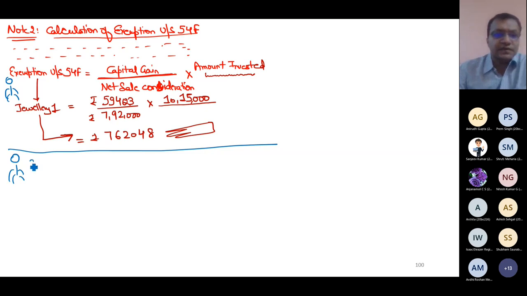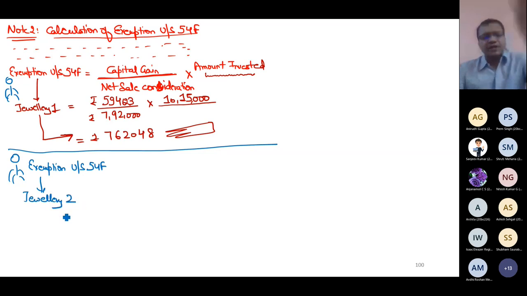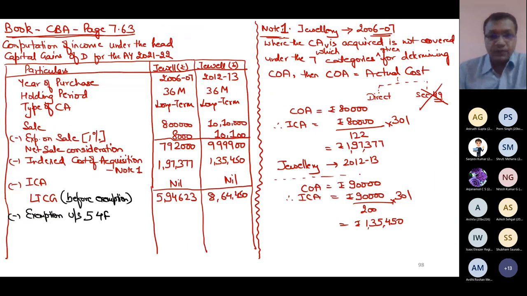Another person says that for exemption under section 54F, he thinks why not utilize the jewelry 1 investment for jewelry 2 gain also. That is also perfectly fine. What is the LTCG of jewelry 2? And do remember, these are 2 questions going on, so you cannot merge these two. Jewelry 2: 864,450. Another person can say that my capital gain in jewelry 2 is high, so I will use my investment for jewelry 2 first. 864,450